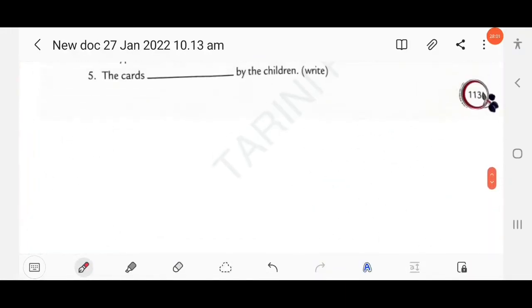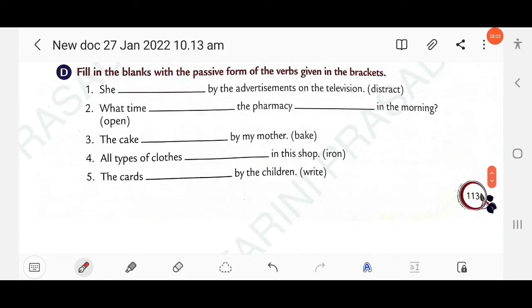Then next question here. What time does the pharmacy dash in the morning? What time is the pharmacy opened? Do you know here simple present tense is used. Like you can mention what time is the school opened in the morning.